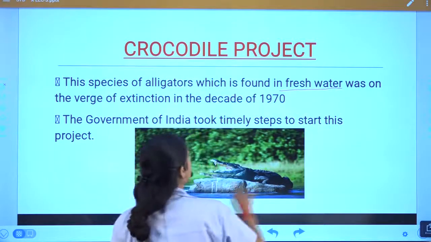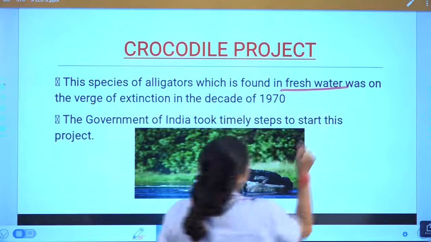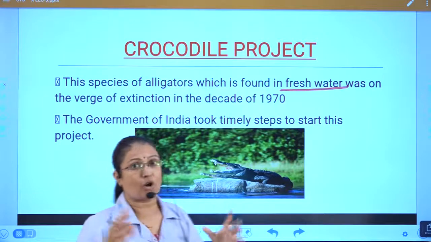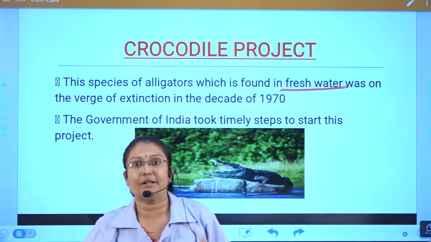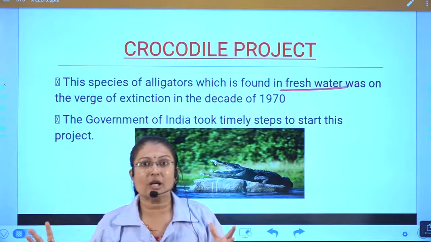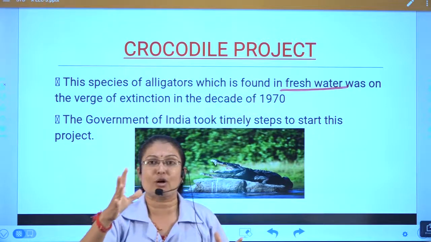So one point you should understand here is that some alligators and crocodiles live in fresh water and a few live in salty water. So we are talking about the freshwater species of alligator.